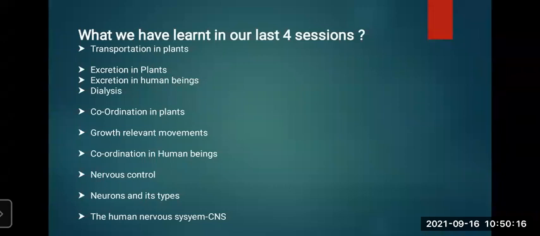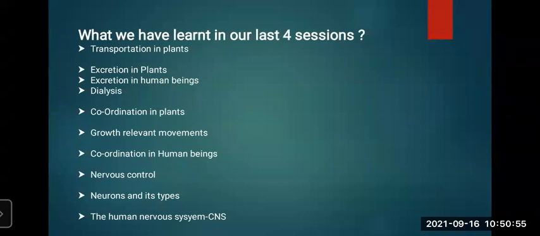So in tropic movement, what happens? Movement or growth of any part of the plant in response to an external stimulus, so it is called tropic movement. In phototropic, the shoot system of the plant responds to the light stimulus. Gravitotropic means the root system of the plants responds to stimuli like gravitation, and hydrotropic means the root system of plants responds to stimuli like water. Movement shown by plants in response to specific chemicals is called chemotropic. So all these are growth-related movements.